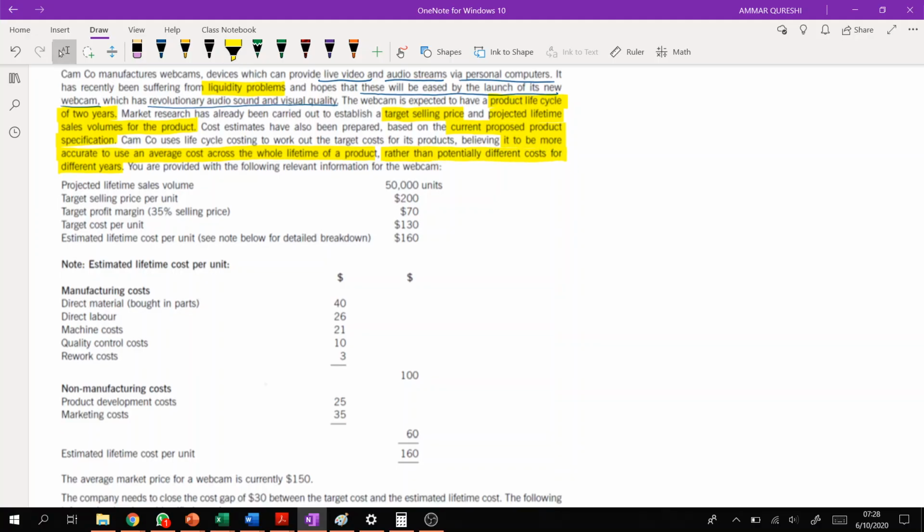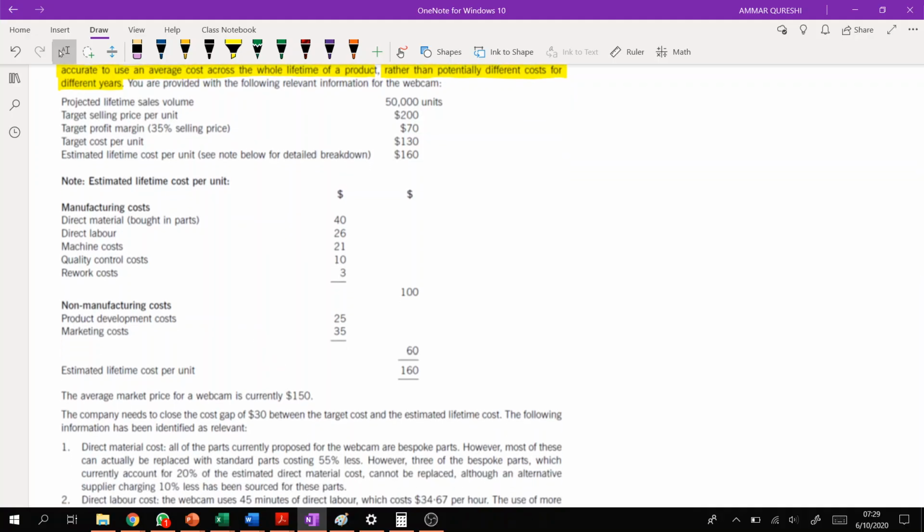You are provided with the following relevant information for the webcam. Now, what is given here? Projected lifetime sales volume is 50,000.